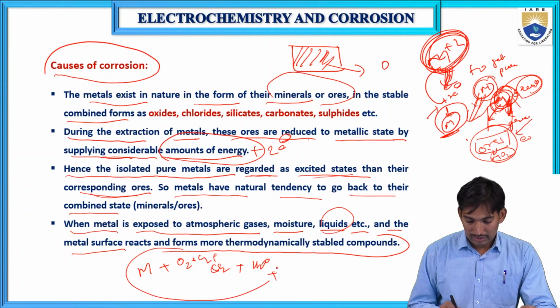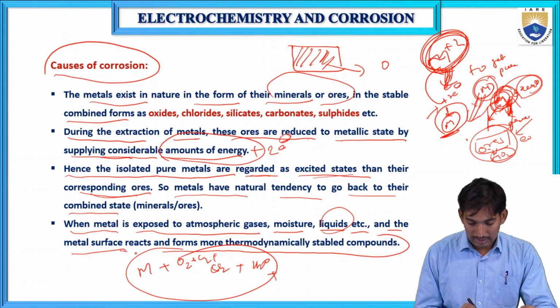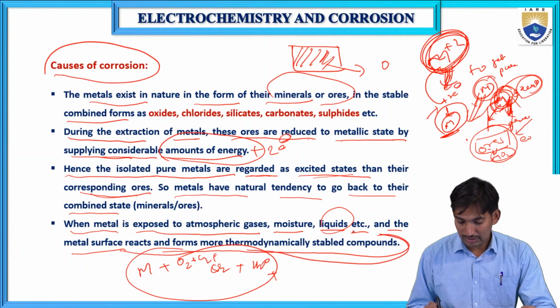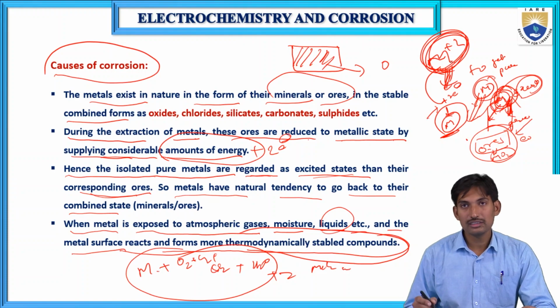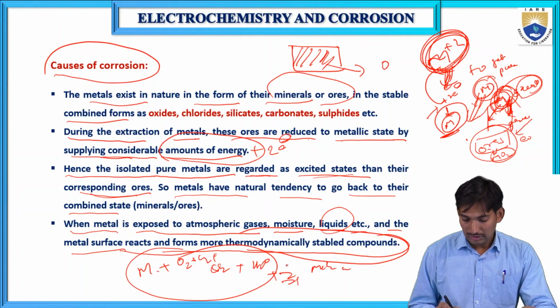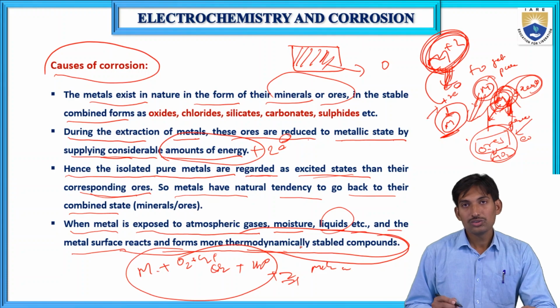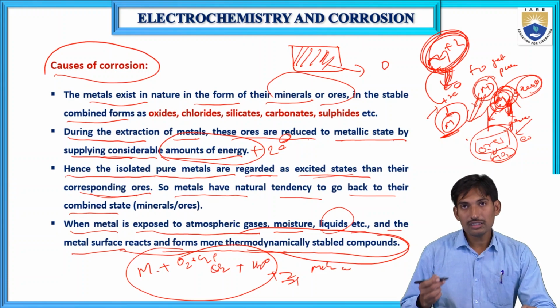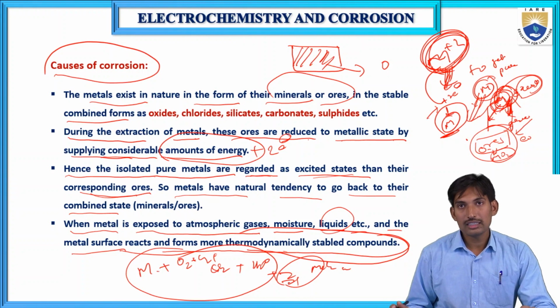These all combine and react to form more thermodynamically stable compounds: metal chlorides, metal sulfates, metal oxides, and metal carbonates. These are the thermodynamically stable compounds. So pure metal is always trying to get corroded and to get the salt form or oxide form.